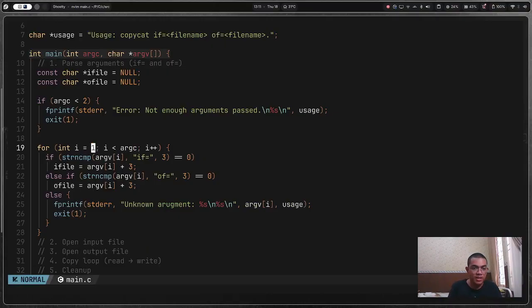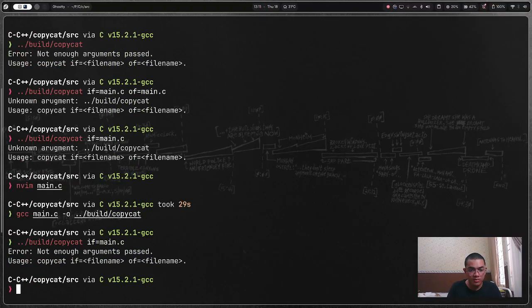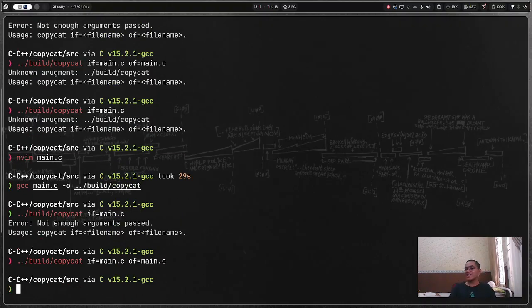So if the i is, oh wait, then it means it should be 3, 2, 3. Let me just compile again. Yes. And -o means yes, it exited. Good. So I forgot that in shell the program that we call is at the first element, so it will be argv[0].